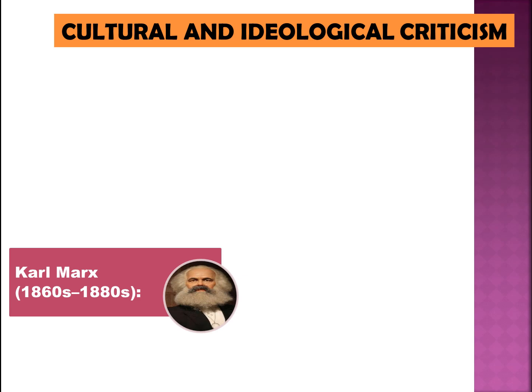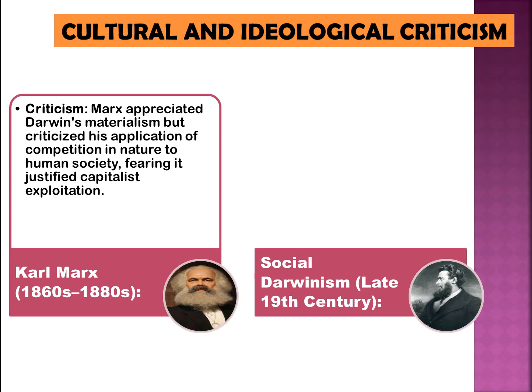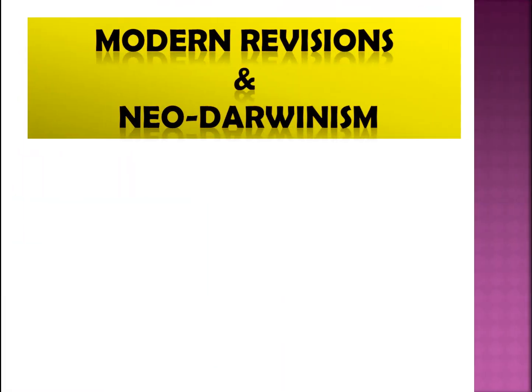Cultural and ideological criticism. 1. Karl Marx, 1860s-1880s. Criticism. Marx appreciated Darwin's materialism but criticized his application of competition in nature to human society, fearing it justified capitalist exploitation. 2. Social Darwinism, late 19th century. Darwin's theory was misapplied by thinkers like Herbert Spencer and Francis Galton to justify eugenics, racism, and imperialism, sparking ethical and political criticisms.